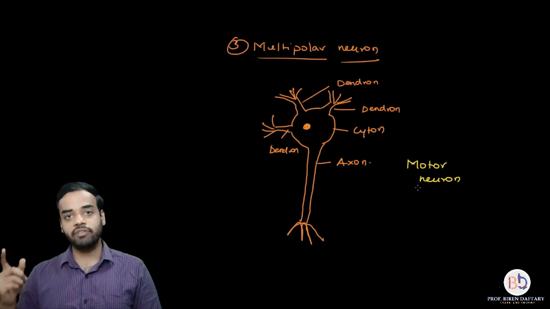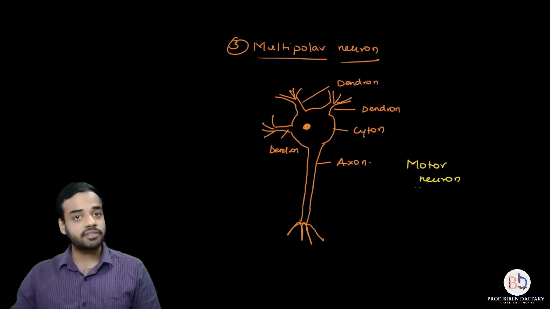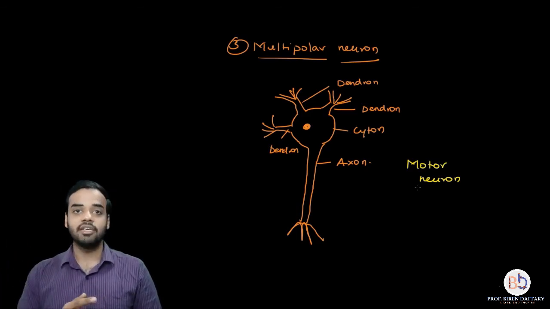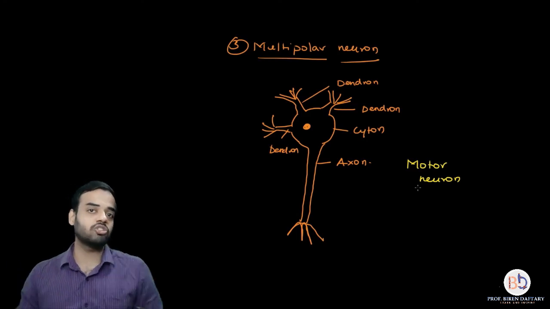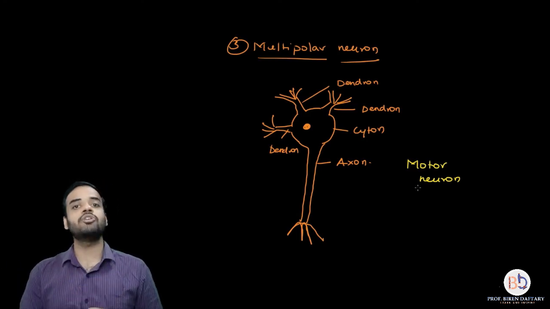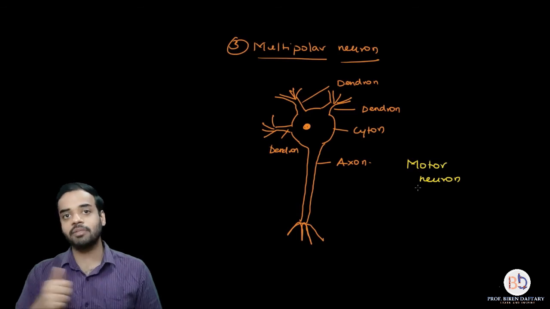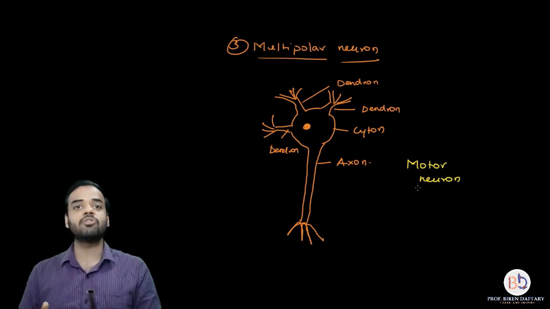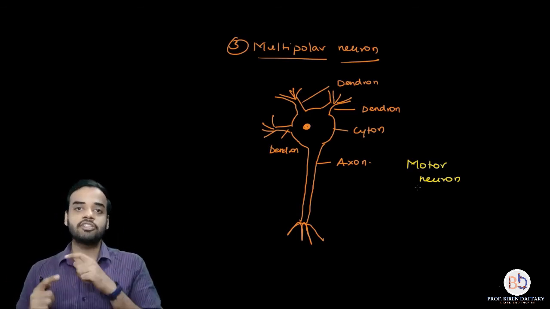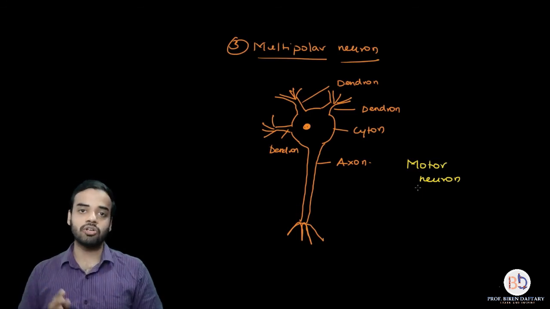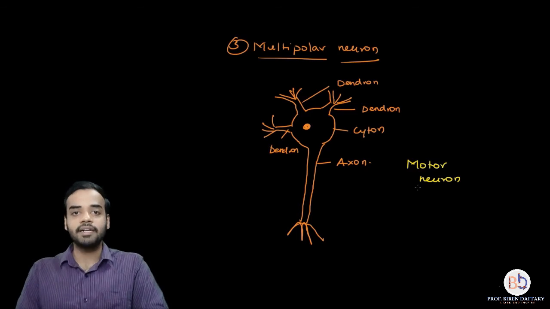Sensory neuron is always going to conduct the sensory impulse from the sensory organ to the CNS. So sensory organs carry the message towards the CNS. Motor neurons carry the impulse away from the CNS, and the interneuron or the intermediate neuron connects both the sensory and the motor neuron. I hope this is clear, and with that we have completed this topic.